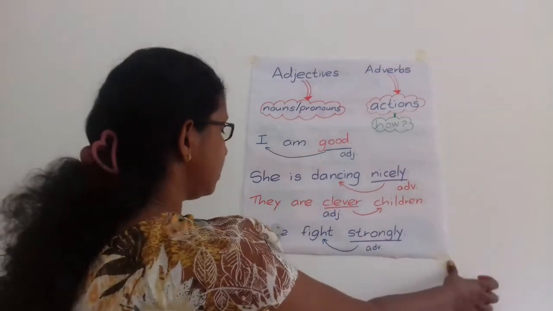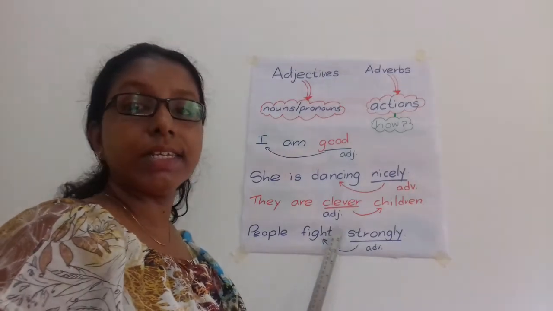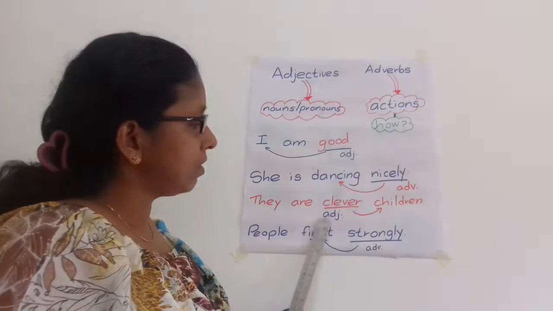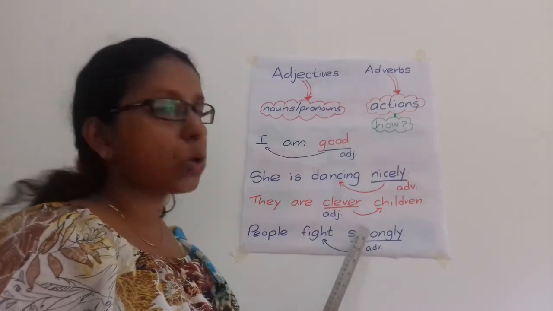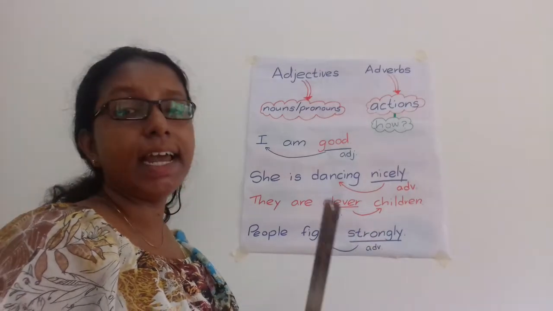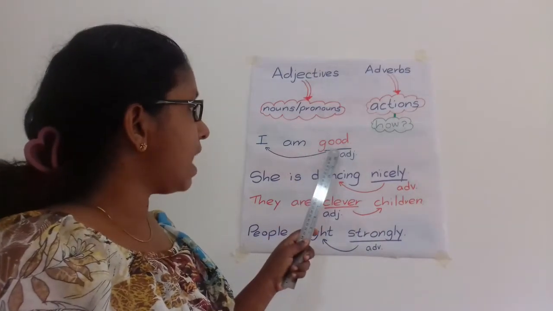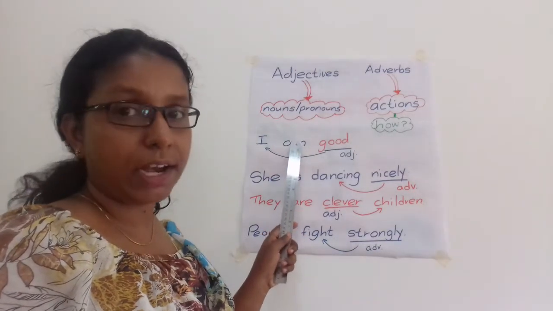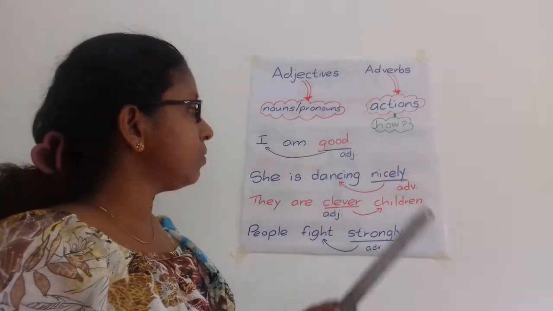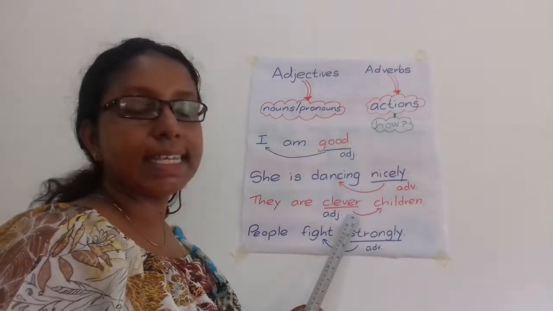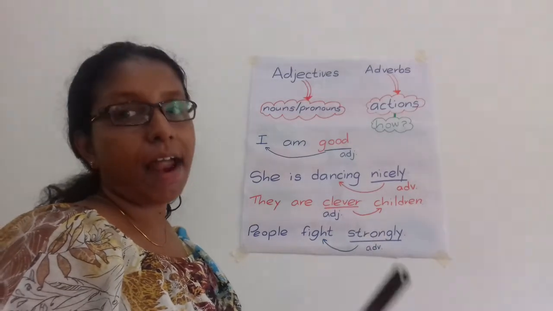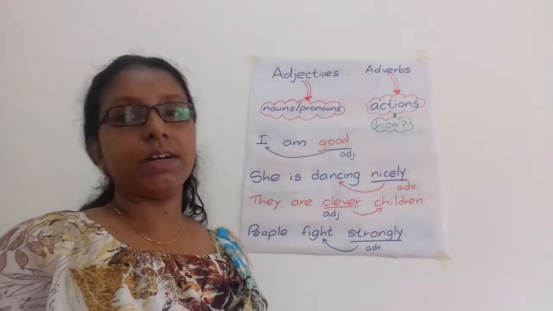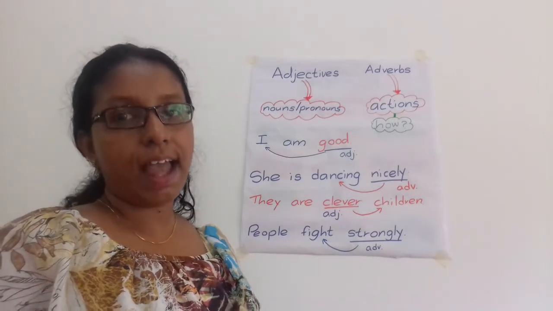Look at the last one. People fight strongly. People fight how? We describe the action here. Strongly. So strongly is an adverb. In the adjective sentence, no action is here, so we can't use adverbs. Clever is an adjective. Strongly is an adverb. I think you have got an idea about the difference between adjectives and adverbs.